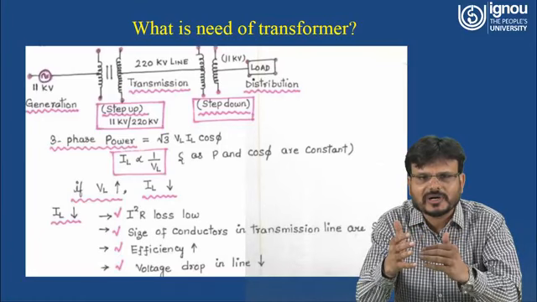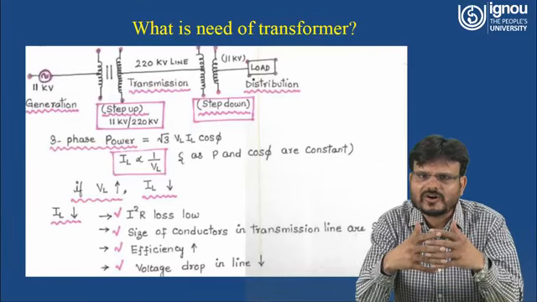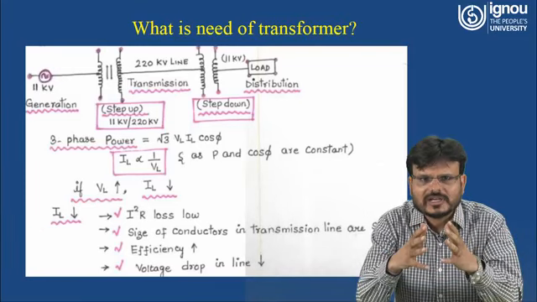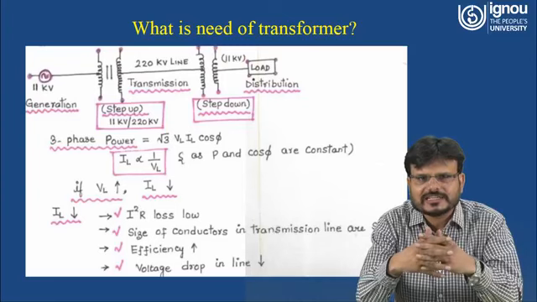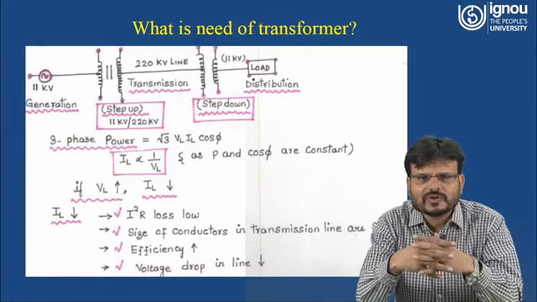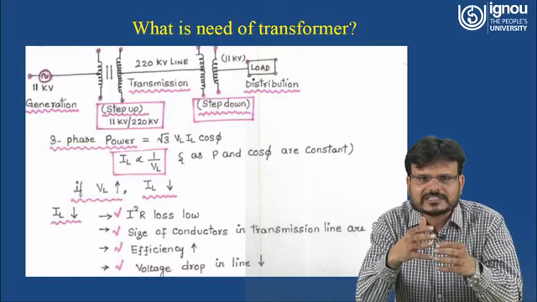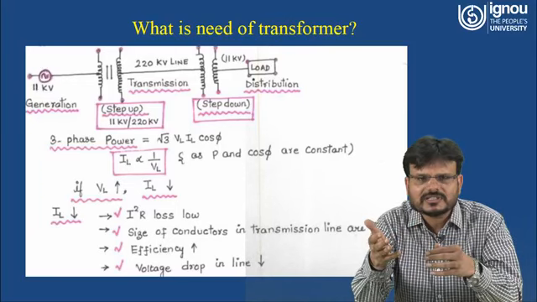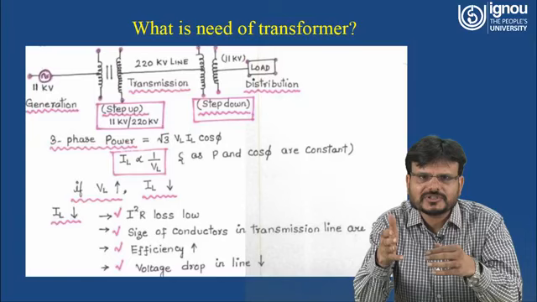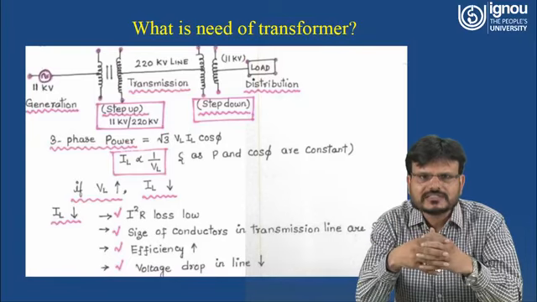What you can step up and step down is the voltage or current. So as three-phase power is equal to √3 VL IL cos phi, and power is constant and the power factor is also constant, what you can conclude is that if you step up the voltage, in proportion the current will come down. Or you can say IL is inversely proportional to the line voltage.